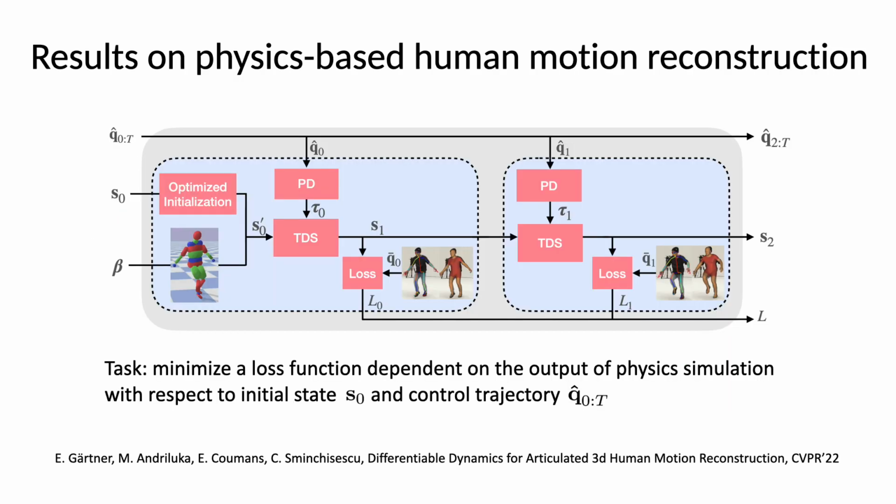Let us now present the results on physics-based reconstruction of articulated human motion. In this task, the goal is to minimize a loss function that measures similarity of human motion generated via physics simulation and the potentially noisy motion observations acquired via video-based motion capture. In this experiment, we rely on the DiffPhy approach introduced by Gärtner et al. at CVPR 22. The loss function in this experiment is slow to compute, since every evaluation requires to perform physics